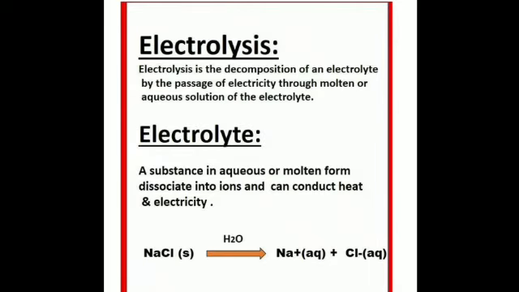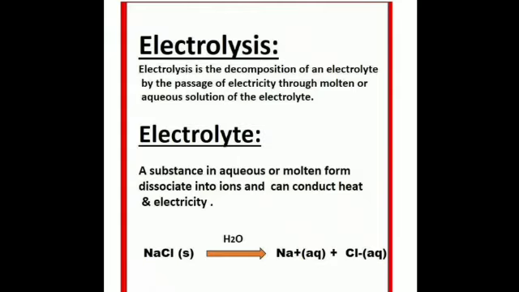What is electrolysis? It is the process in which an electric current is passed through an aqueous solution, that is in the form of a liquid, of a substance or a molten state. You can see the wax of a candle, how it melts when the candle burns. That is the molten form of a substance. This is the process in which an electric current is passed through an aqueous solution of a substance or a molten state of a substance to bring about a chemical change, and this process is known as electrolysis.